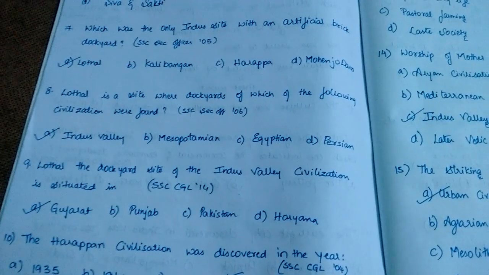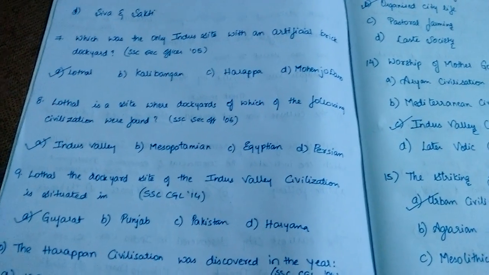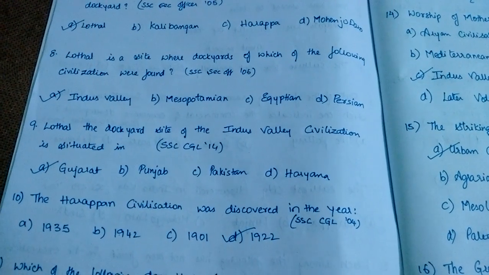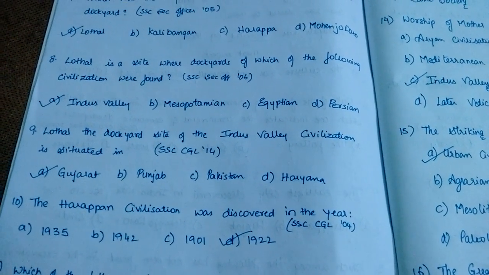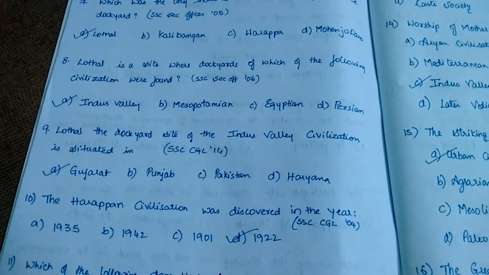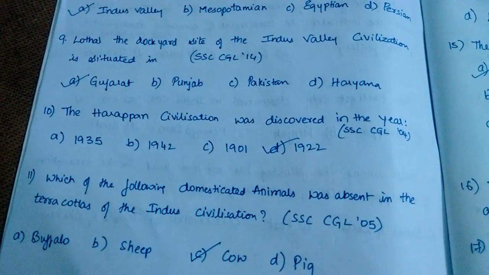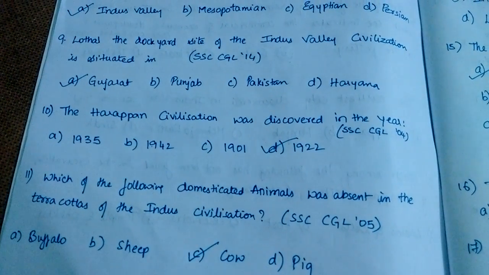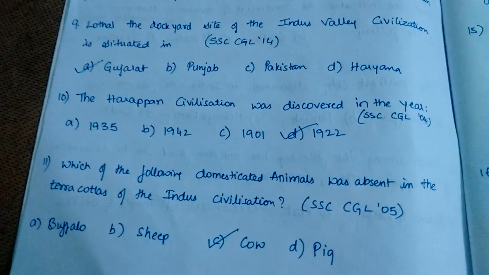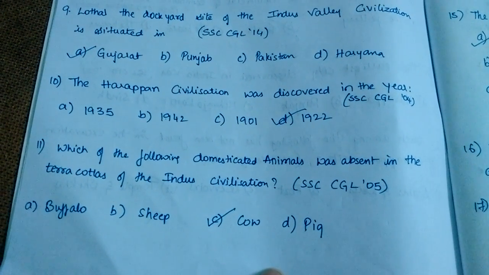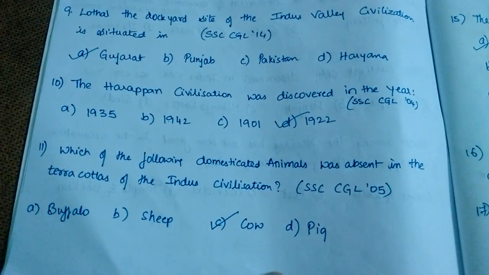So Lothal is a site where dockyards of which of the following civilizations were found? It's Indus Valley civilization. Lothal, the dockyard site of the Indus Valley civilization, is situated in Gujarat. The Harappan civilization was discovered in the year 1922. Which of the following domesticated animals was absent in the terracottas of Indus civilization? Cow.